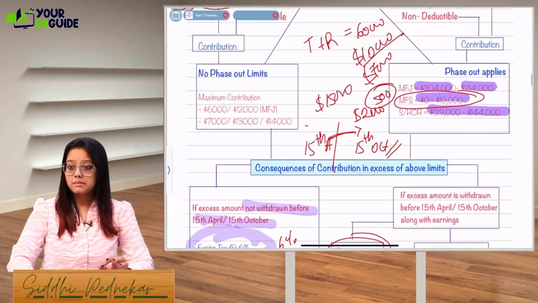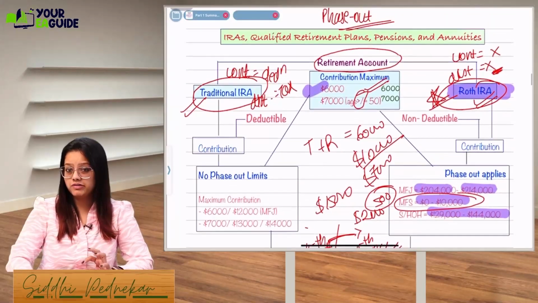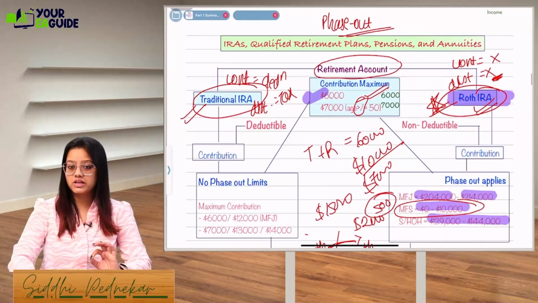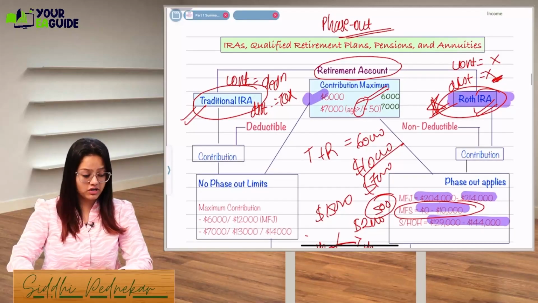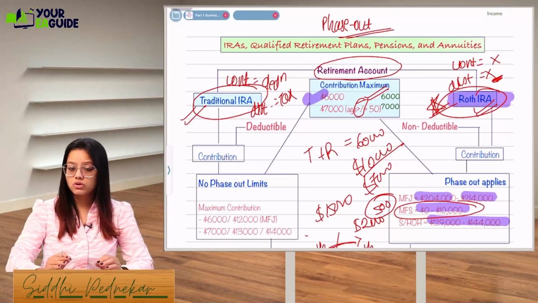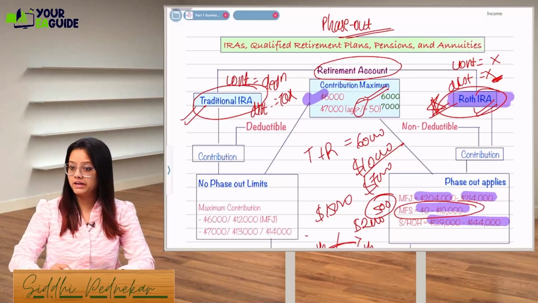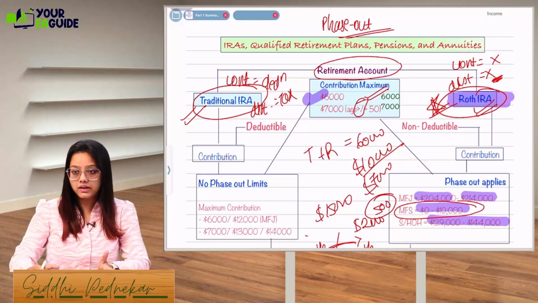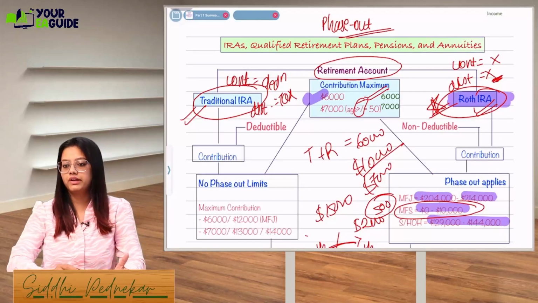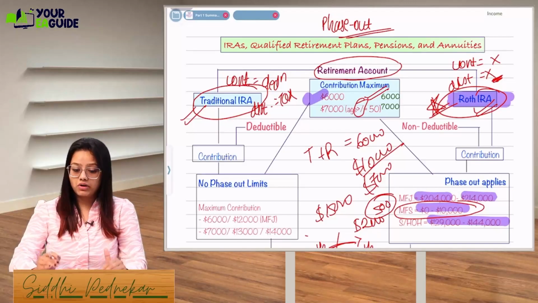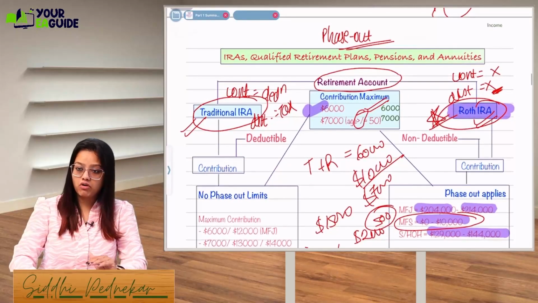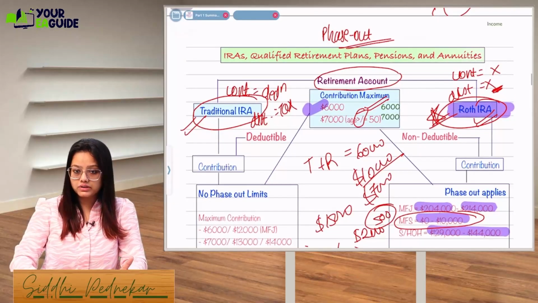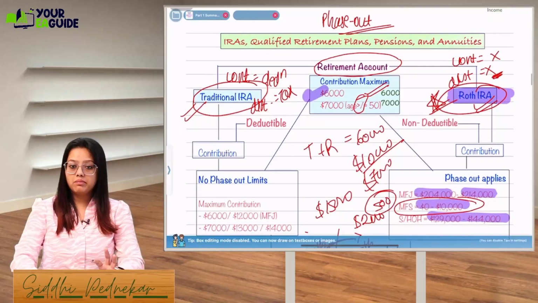Got it, guys? I know I'm going a little bit fast, but as I mentioned in yesterday's session, for those who are joining for the first time today, this is a rapid revision. My speed will be this only. If you want very detailed conceptual clarity, you can attend our regular classes. But right now, since it's a revision lecture and we have already completed the course, I'll go at this speed. So retirement account, we are clear.